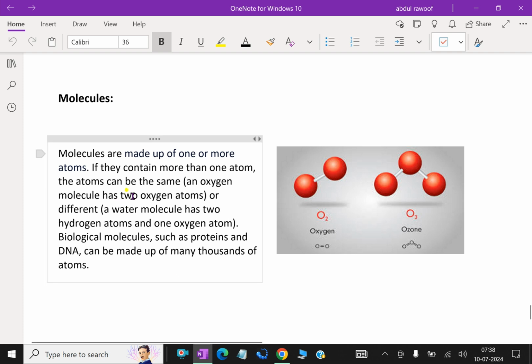In general, molecules are made up of one or more atoms. If they contain more than one atom, the atoms can be the same, for example, an oxygen molecule has two oxygen atoms, or different. For example, a water molecule has two hydrogen atoms and one oxygen atom. Biological molecules such as proteins and DNA can be made up of many thousands of atoms.